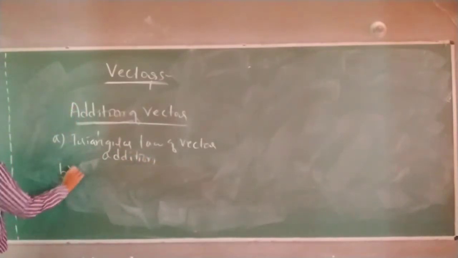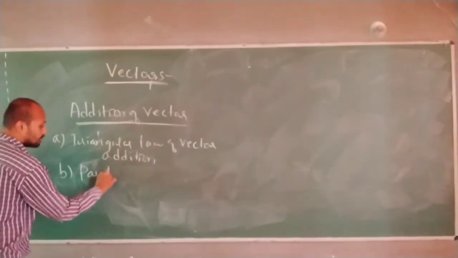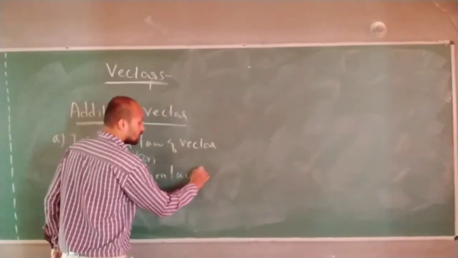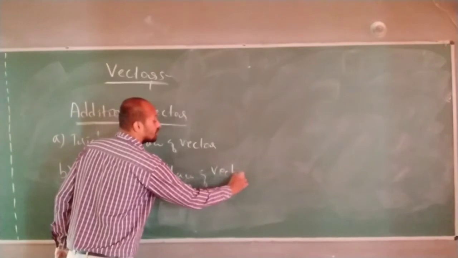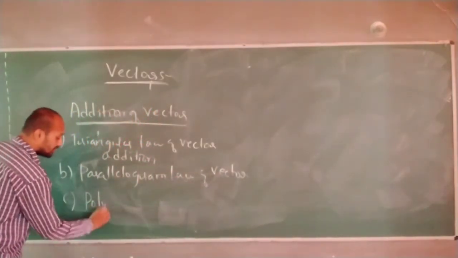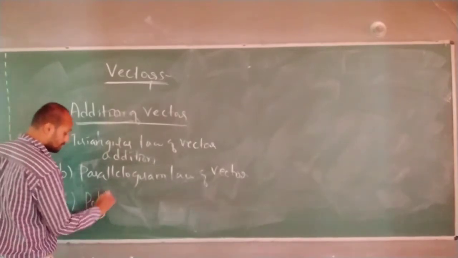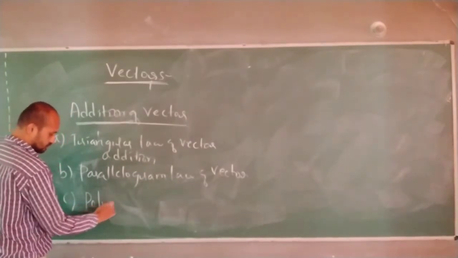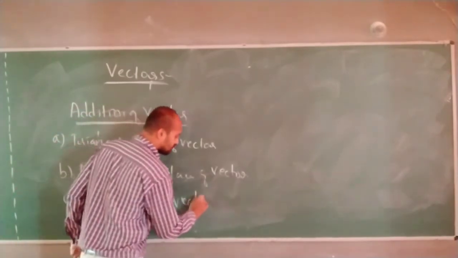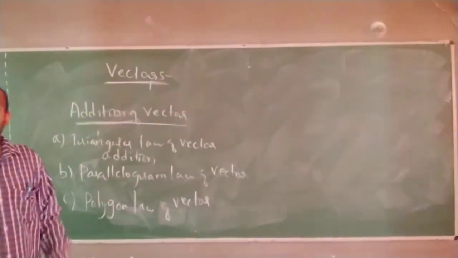Second one is the parallelogram law of vector addition. Third one is the polygon law. One by one we will study.